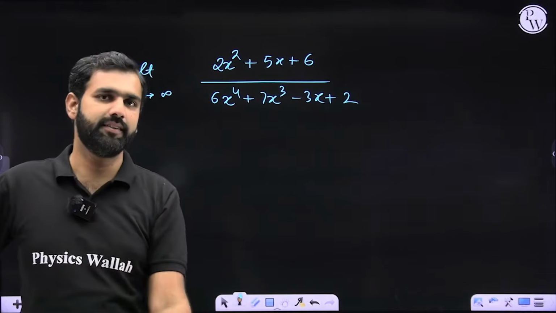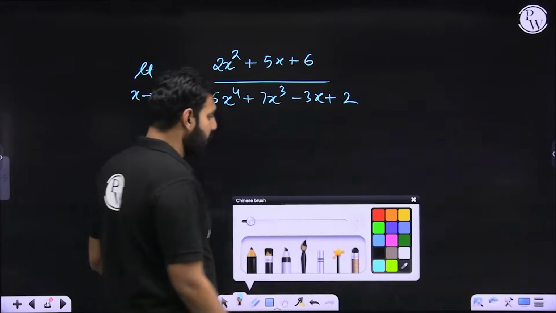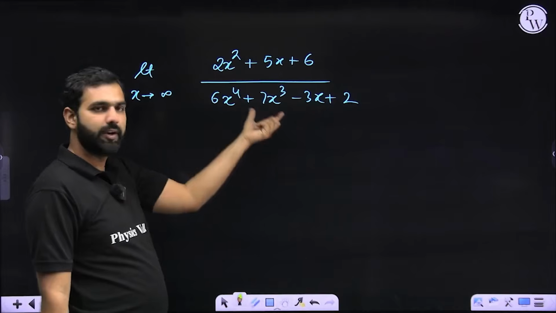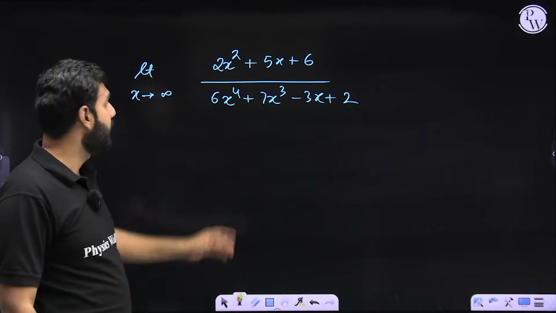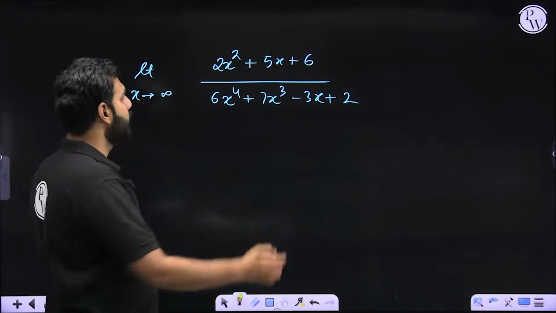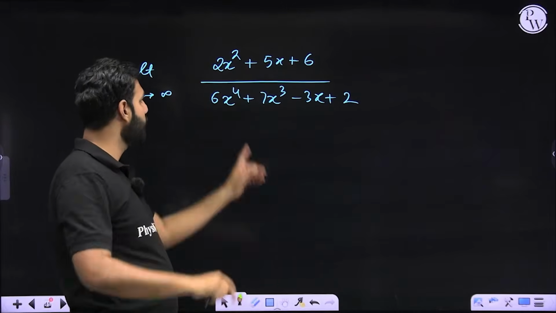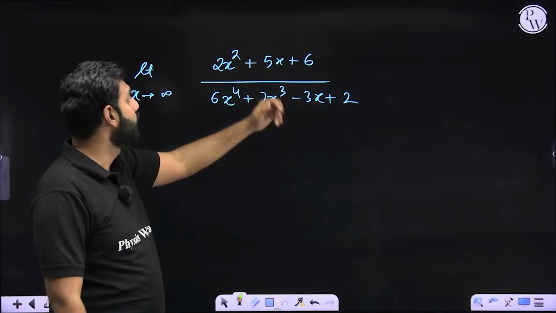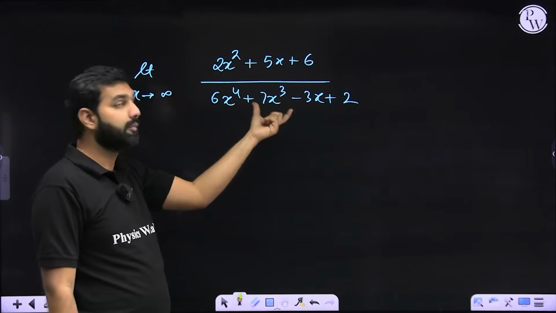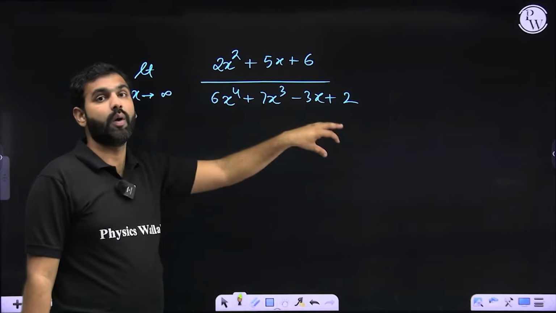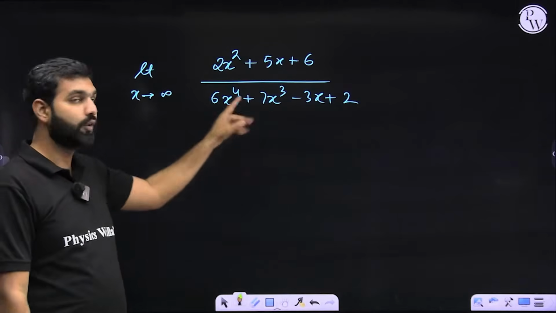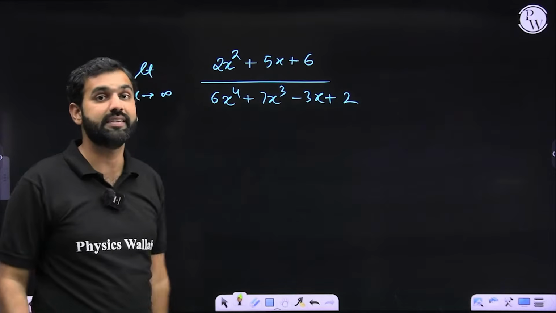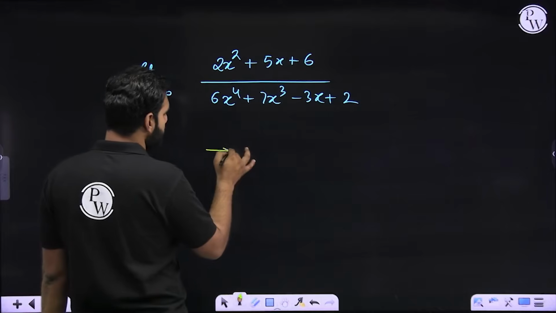If you don't get it like this, you can apply L'Hopital. What do I mean by L'Hopital? L'Hopital says that when I place x as infinity, it will be infinity by infinity form. So I'll apply L'Hopital. I'll differentiate this and I'll differentiate this. So on differentiation, this will become a linear and this will become a cubic. Then again, I'll differentiate because again, I'm getting infinity by infinity. So this linear will become constant, but this will become a quadratic. So constant upon quadratic. I'll again put x equal to infinity here. So constant upon infinity, and constant upon infinity is always 0. I hope you remember. So it approaches 0 in that case.